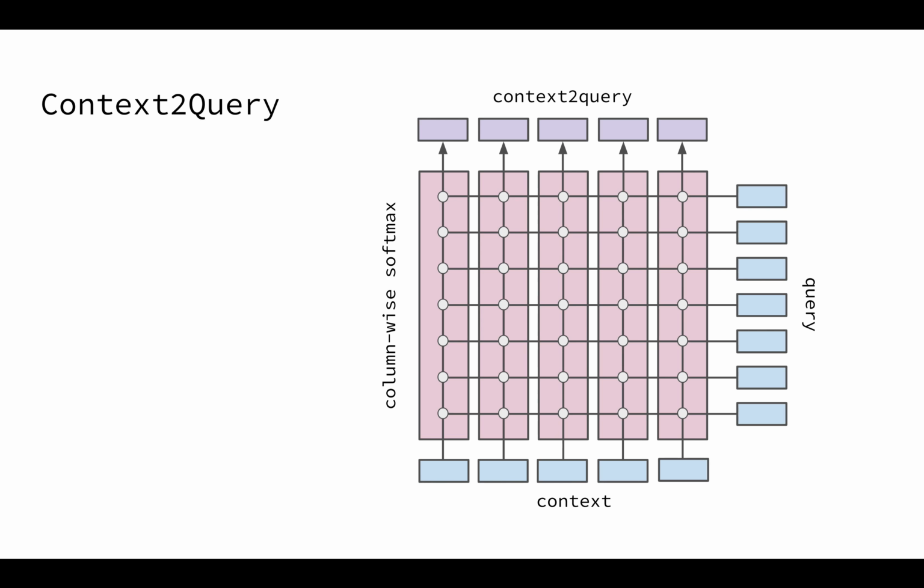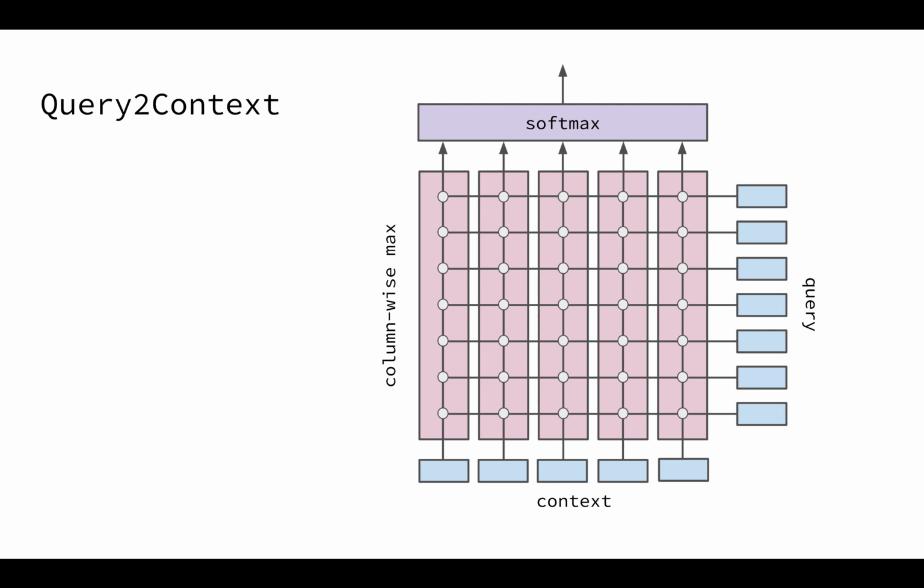So here's the interesting part, our bidirectional attention flow layer. Context to query signifies which query words are most relevant for each context word, and the corresponding query to context figures out which context words are most similar to each query word, and are thus important for answering the question. So these two attention flow types produce the output to the bidirectional attention flow layer, which is an encoding of the query-aware representation to context words.